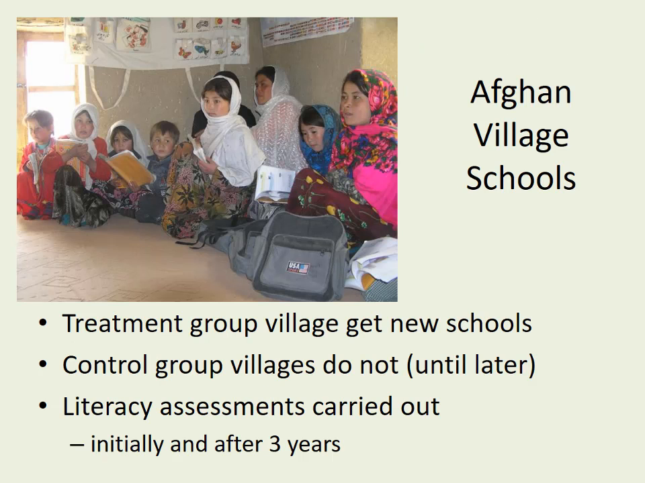This is the Afghan village schools example. You can read about this one on the J-PAL website. Really interesting one because it's obviously a high cost one because they're building schools in villages. But I think they did it with the pipeline, and so the other villages got schools later. So anyway, in the first phase, the treatment villages get schools and the control group don't until later. And then you do literacy assessments before and after. And what do you find?